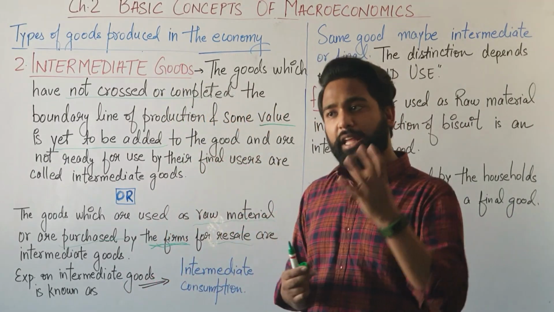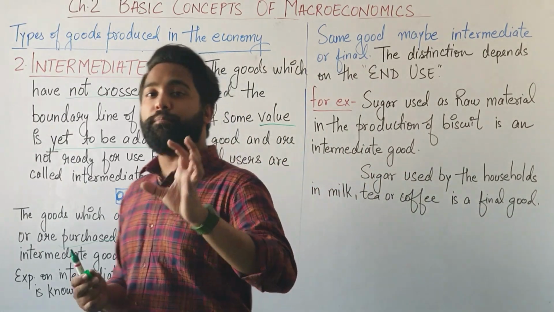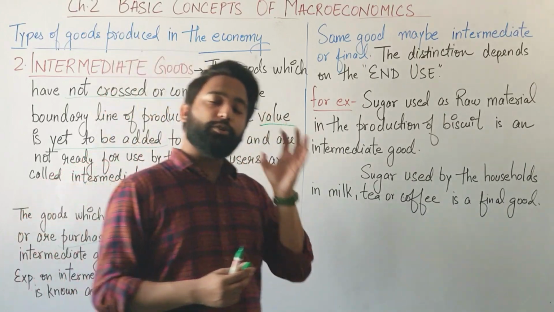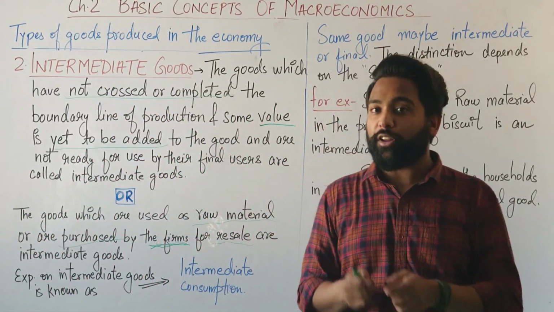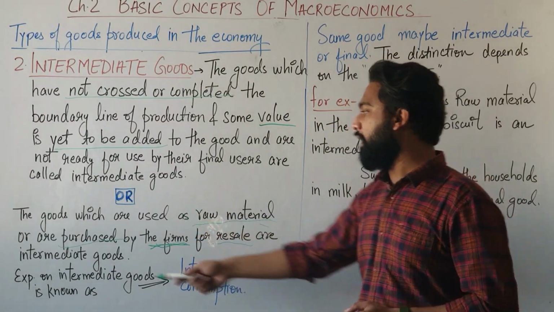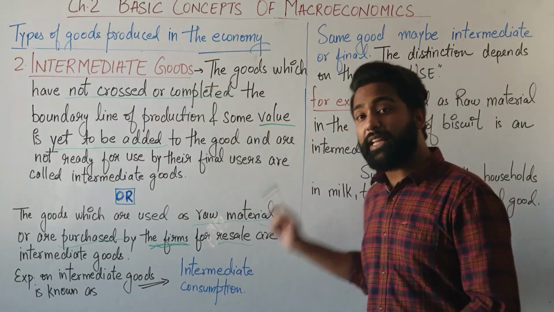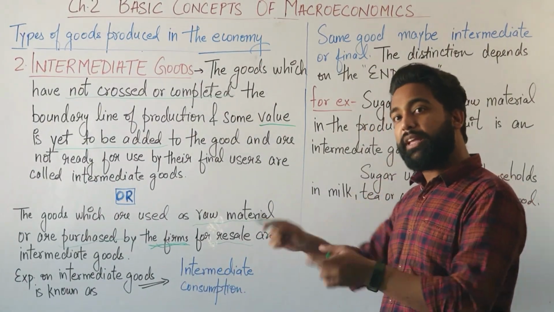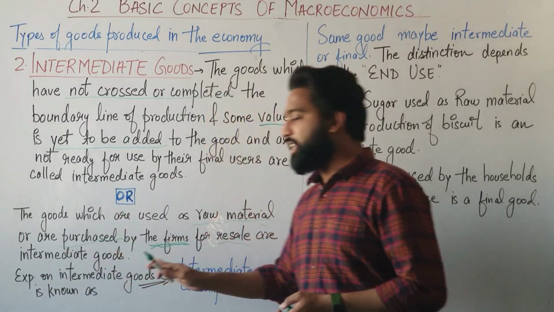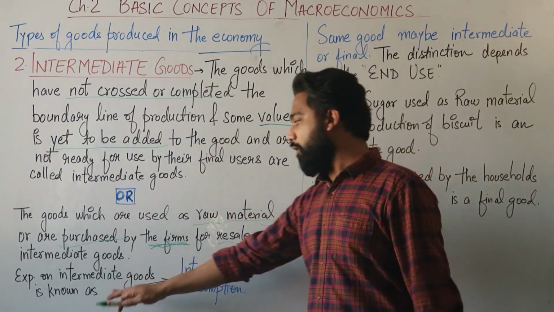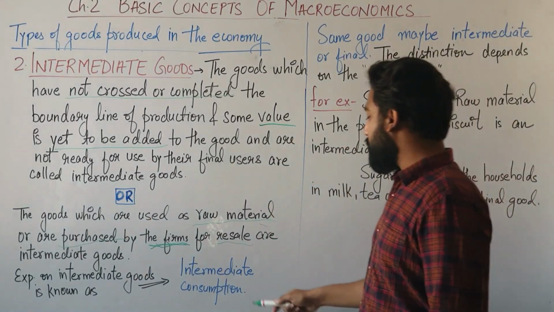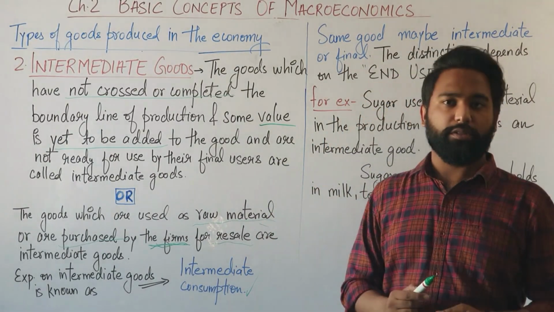He needs sugar and he will use that sugar as a raw material for making something different, and that good will again be sold to the consumers. Now, the expenditure which is done on the intermediate goods by the producers, by the firms, is known as intermediate consumption. Is that clear?